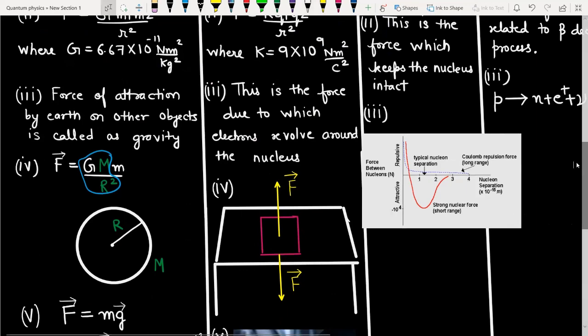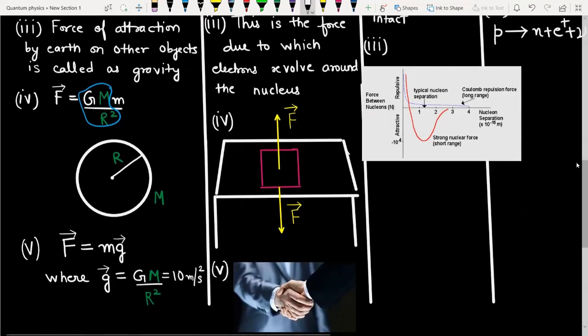And this capital G M by r square is a constant. Because the mass of the Earth is a constant, and the distance between the center of the Earth and any object on the surface of the Earth, or even, for simplification of some calculations, closer to the surface of the Earth, we can assume to be the radius of the Earth itself. In this situation this particular term is a constant and we call this force mg. This capital G M over r square, we are calling it g, and this g is called the acceleration due to gravity.